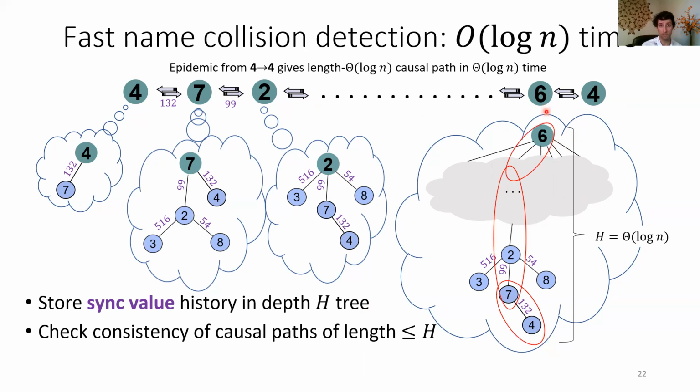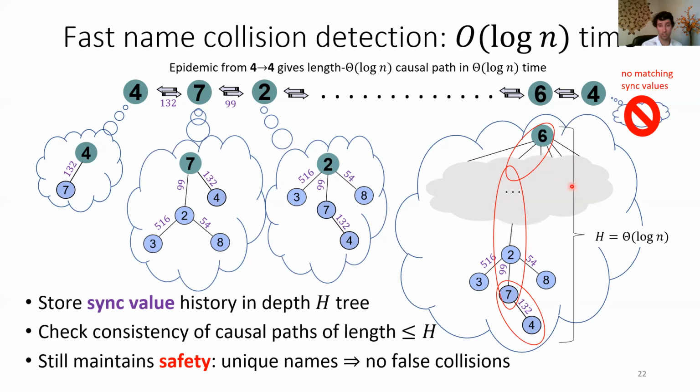And so when agent 6 meets agent 4, they're going to take this causal chain and check for consistency, check that agent 4 has some matching data. And in this case, there's no matching sync values, so we detect a collision. Now, crucially, this idea still has a safety property: when you have unique names, there's no false collisions.